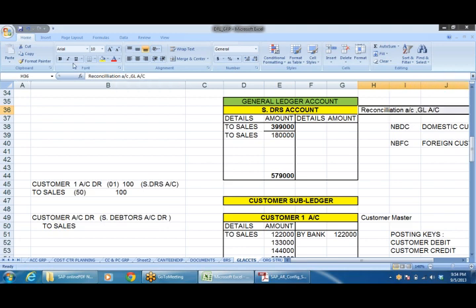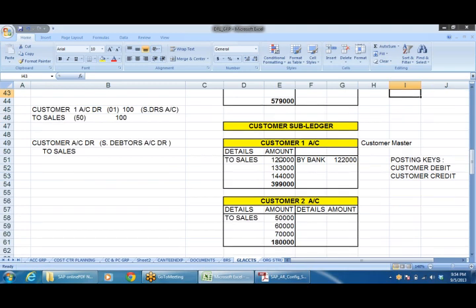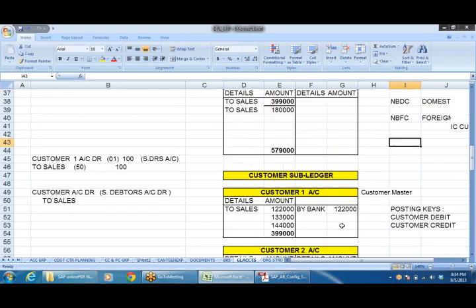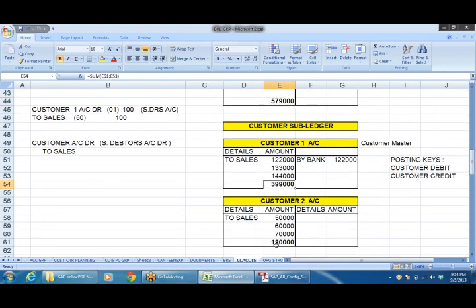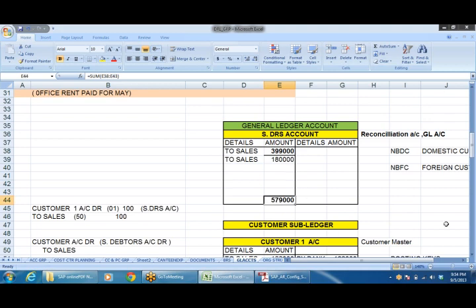The reason for calling it a reconciliation account is that at any given point of time, the total of balances of the customers is going to be reconciled with this. See, this total is going to be the total here, and this will be reflected in the balance sheet. And this is called the reconciliation account.